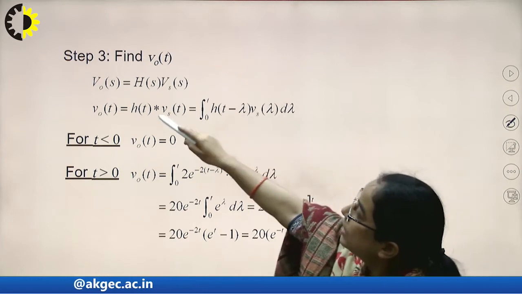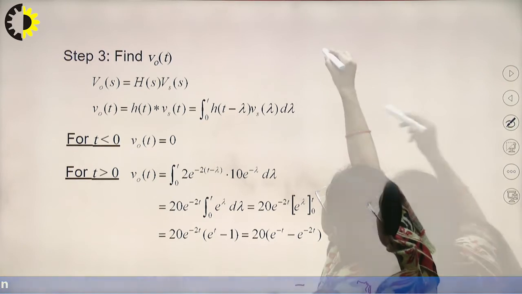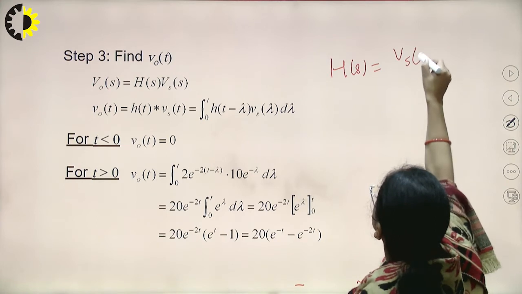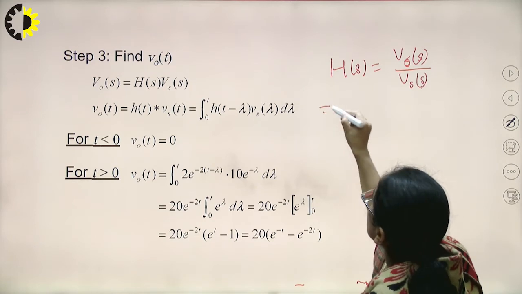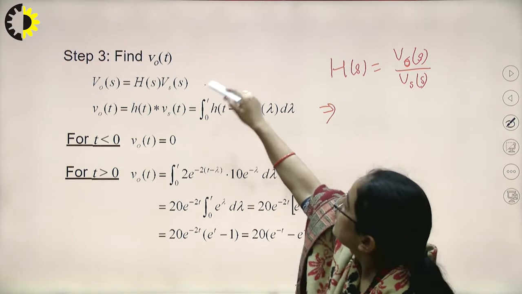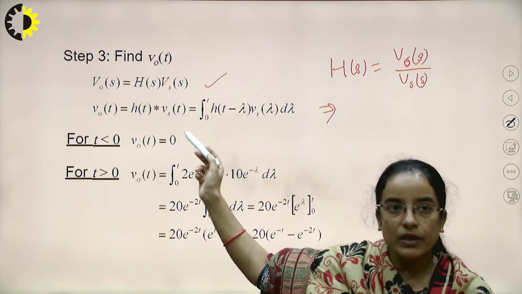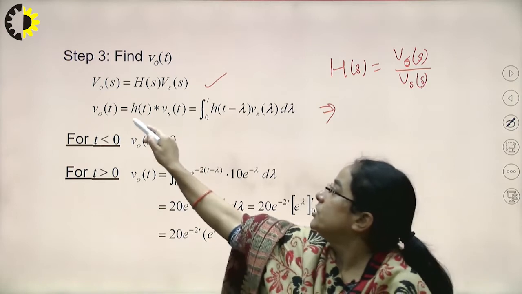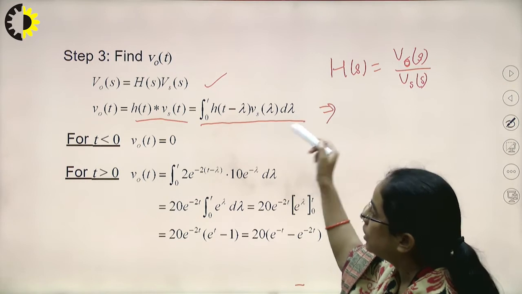Here H of s is V naught s divided by Vs, so V naught s is H of s into Vs. This is a multiplication, but in the time domain v naught of t will be the convolution of these two functions, h of t convolved with Vs of t. So it is the integral of h of t minus tau Vs of tau d tau from 0 to t.